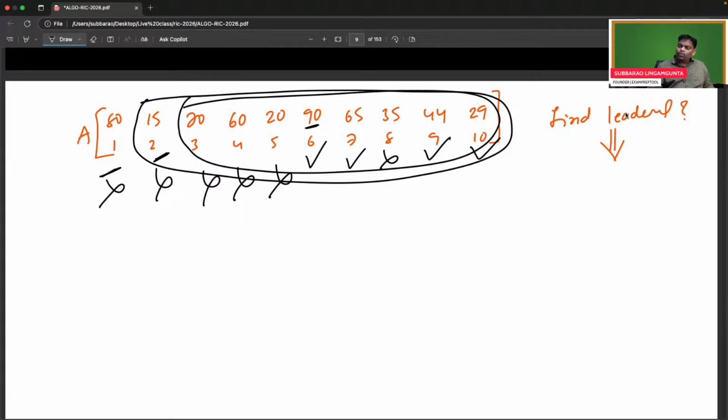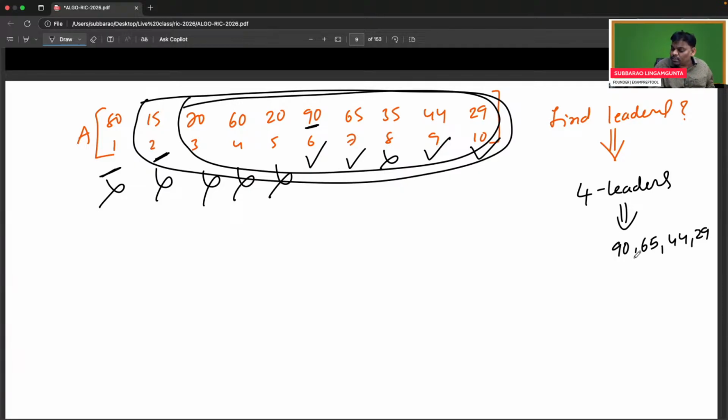So in the array, how many leaders are there? I think in this array there are 4 leaders. They are 90, 65, 44, 29. In this array, there are 4 leaders, right? 90, 65, 44, 29.